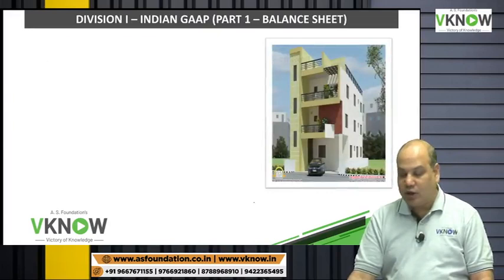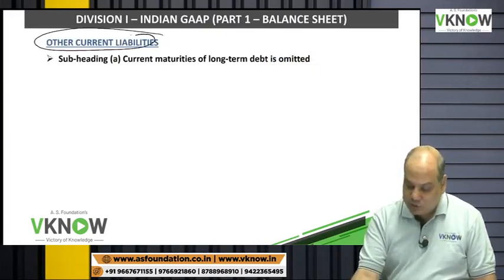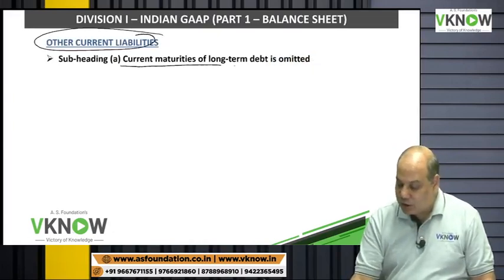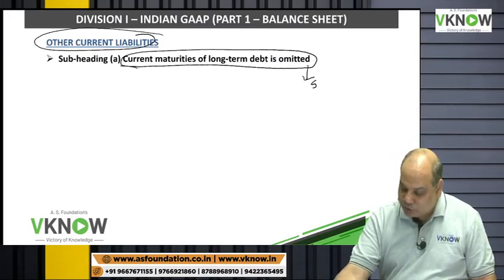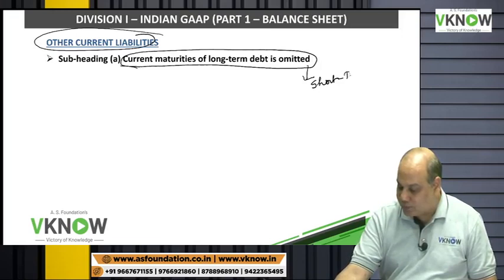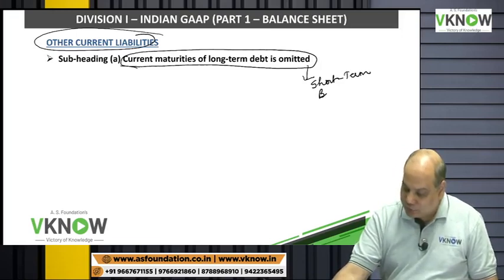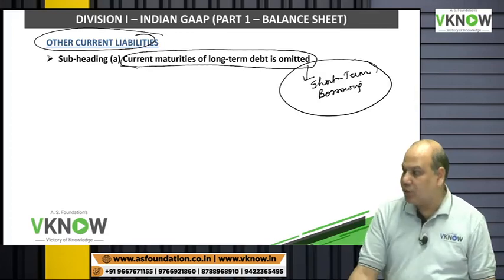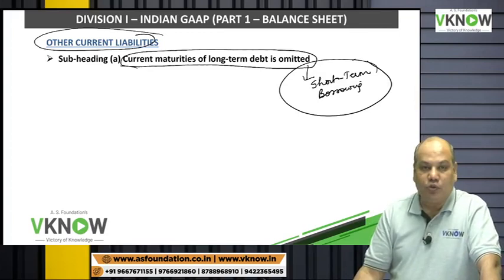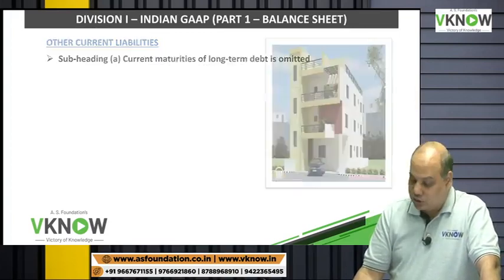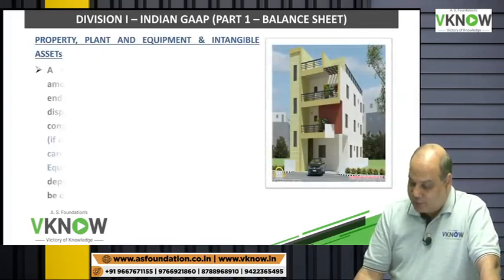Then under the head other current liability, just now you have seen current maturity of long term debt is omitted. It is transferred to short term borrowing. When you will solve the problem, you will write current maturity of long term debt under the head short term borrowing.